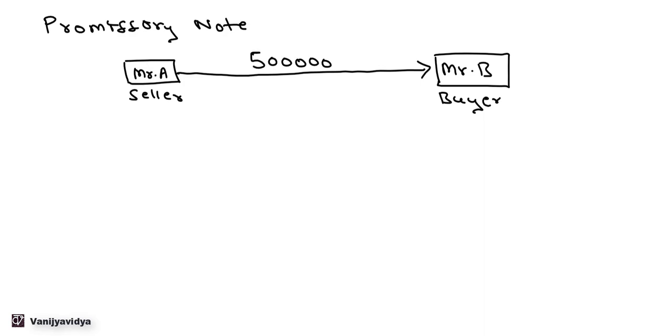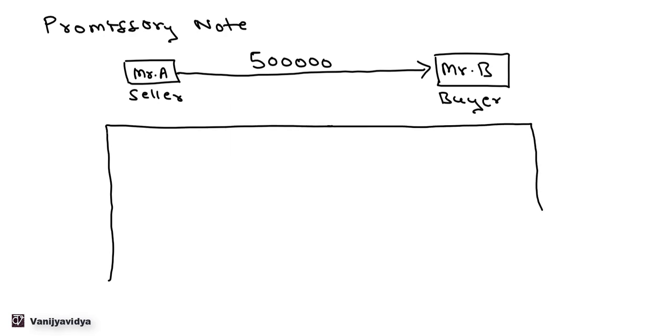Now Mr. A requires funds immediately, but Mr. B is not in the position to pay. So what Mr. B does is, he prepares a promissory note. Now in case of bill of exchange, it was prepared by Mr. A, but here Mr. B is the maker of the promissory note. So he prepares some promissory note.